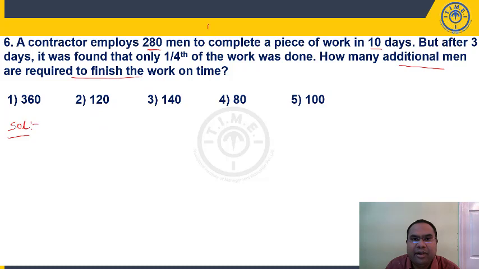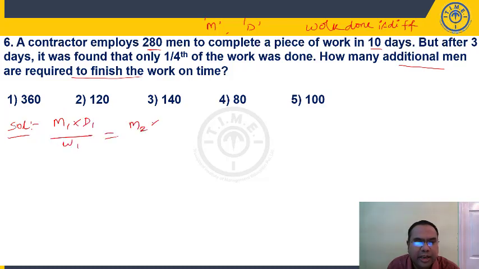So, the variables that are given, men are given, days are given, work done same or different? No, work done is different. So, what should be your formula? M1 D1 by W1 is equal to M2 D2 by W2. You have to be a little careful here.